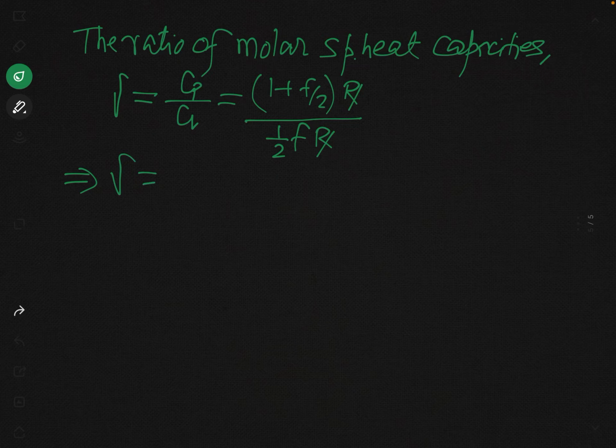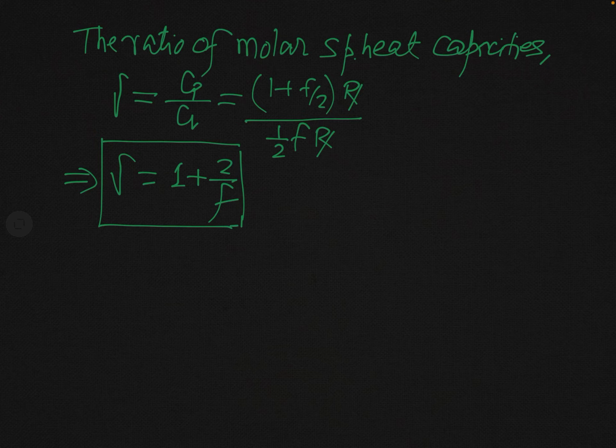So when you divide it, you can see F by 2 over F by 2, that will be 1, and plus 1 by F by 2, that will be equal to 2 by F. So gamma is equal to 1 plus 2 by F. This is actually the result which has been asked in the physics optional in UPSC CSE to prove. यही फॉर्मूला है जिसको प्रूव करने के लिए पूछा गया है. अब देखिए कितना इजीली आप इसको प्रूव कर सकते हैं. If you have an idea of the equipartition theorem, you can easily find out or you can easily derive this result.